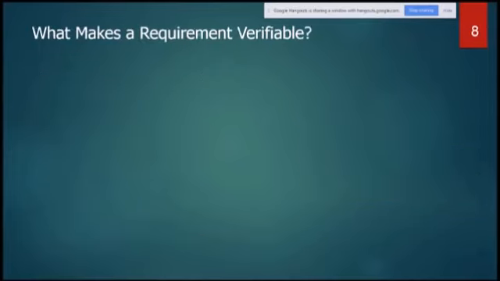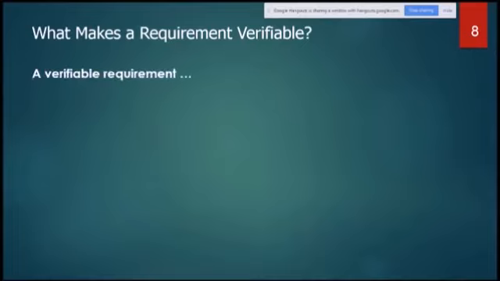So it's going to be something like working like a filter. This is how it's going to work. Let's understand one by one now. What makes a requirement verifiable? How can we say that a requirement is verifiable? There are certain parameters, there are certain tests to it. Yes, the requirement is verifiable. How?